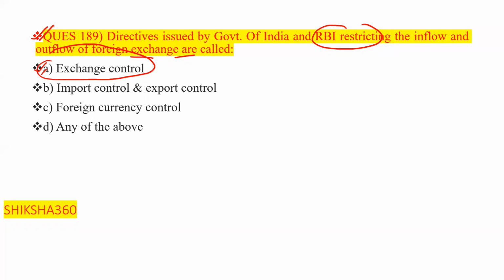Exchange control is basically the controls or directives issued by the Government of India and RBI restricting the inflow and outflow of foreign exchange. Clear? Now move to the next question, question number 190.